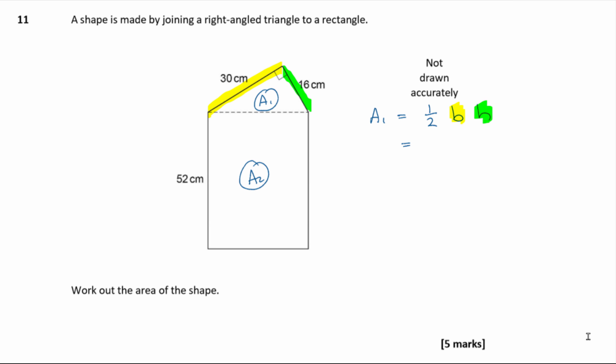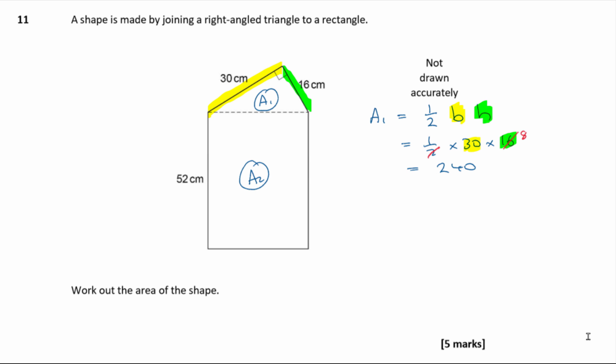So then that is going to be a half times 30 times 16. Half of 16 is 8, and 8 times 30, 3 8s are 24, and a 0, that's 240, isn't it? So that's going to have an area of 240 centimeters squared.